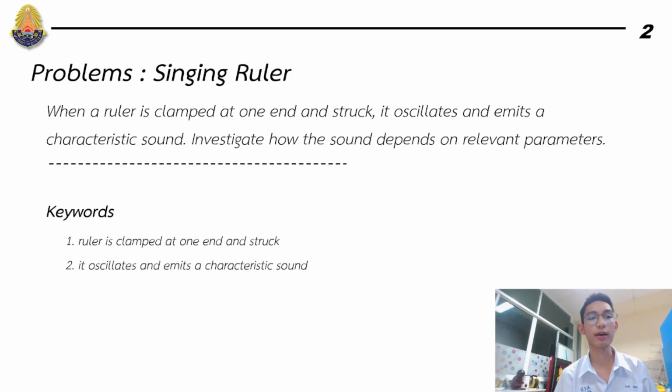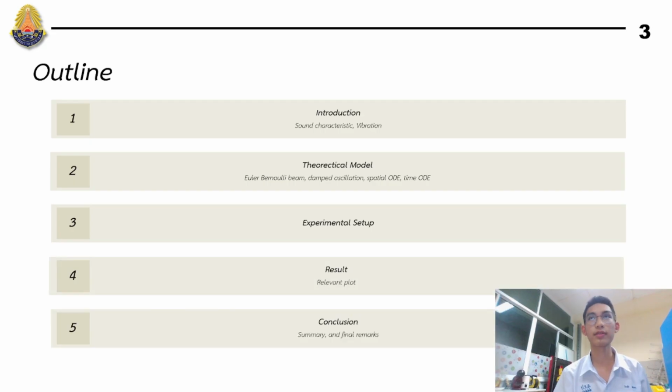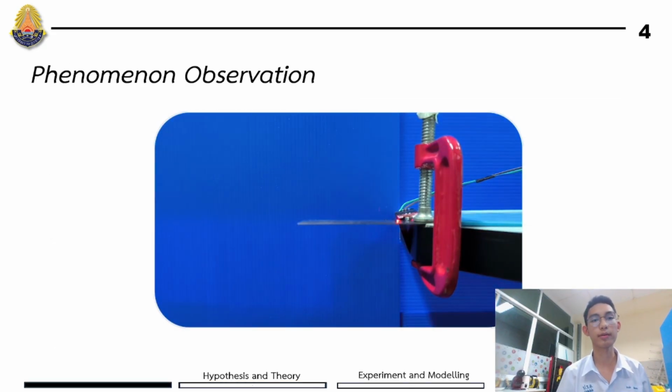For the problem, it said that when a ruler is clamped at one end and struck, it oscillates and emits a characteristic sound. Investigate how the sound depends on relevant parameters. For the keywords, the first keyword is "ruler is clamped at one end and struck," and second, "it oscillates and emits a characteristic sound."